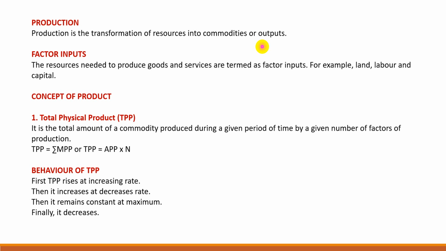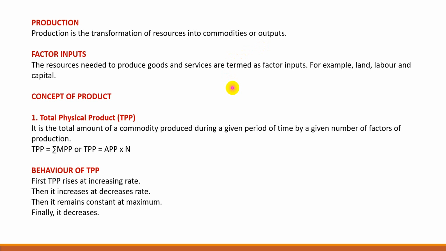As we produce physical goods in an economy, services are also produced. For example, services of a teacher, an advocate, a doctor, a singer, and servants are also called production in economics. So production means commodities, physical goods, as well as services.